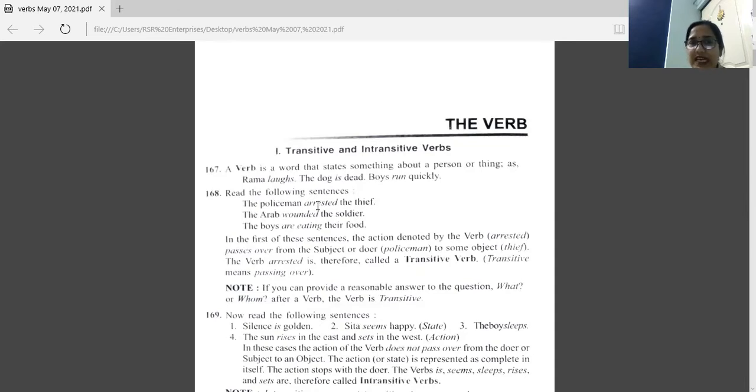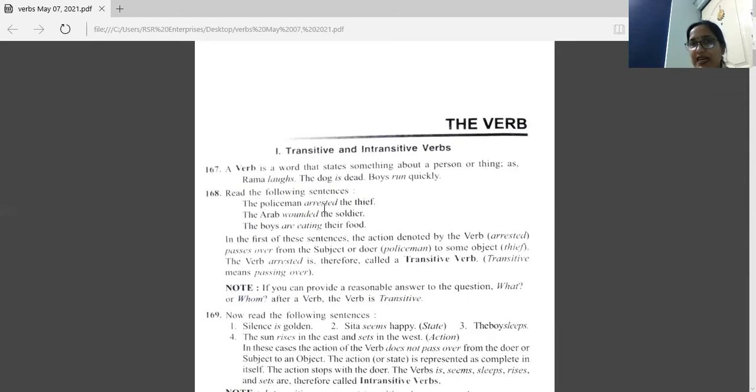The policeman arrested the thief. Here verb is arrested. And with that, we have one object. The policeman is subject, arrested is verb, and with that, we have one object, the thief. So this arrested is affecting this object, the thief.